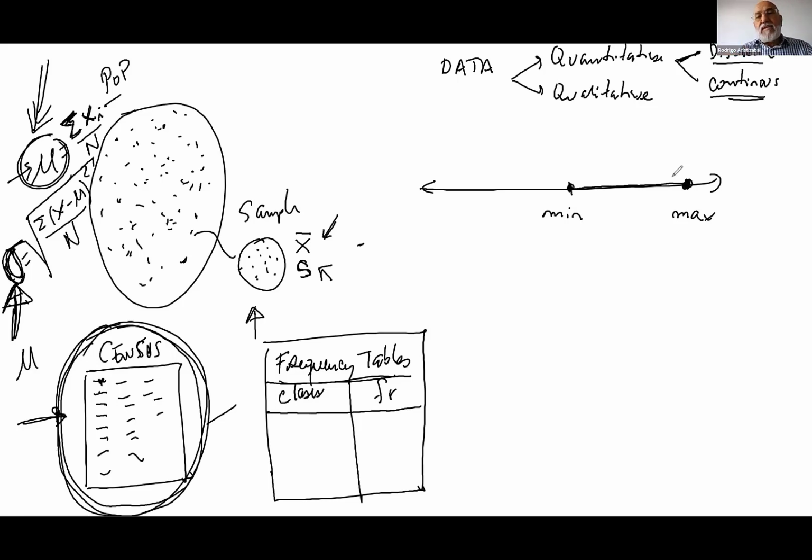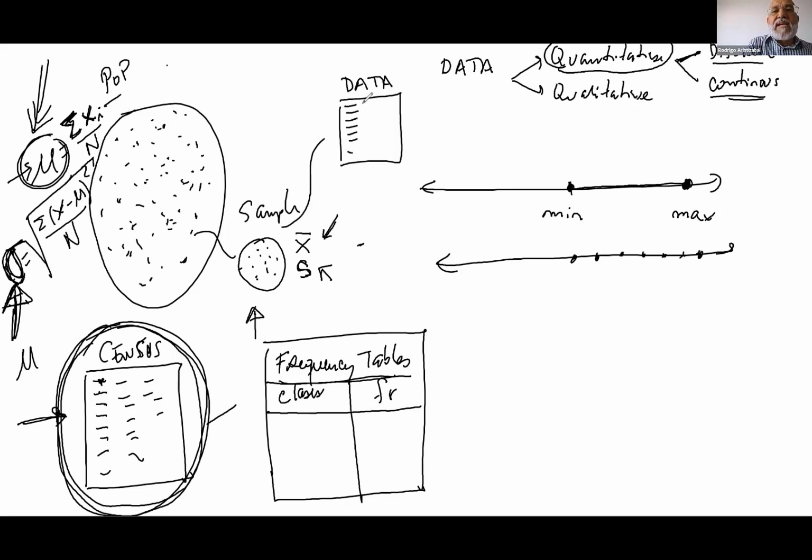It's quantitative continuous. But if my minimum value is this and my maximum value is this, and my data can take some values, not all of them, a finite number of values or countable values, then my data is discrete. In this course, we are going to deal with quantitative data. We are going to mention some qualitative data in chapter 1 and chapter 2, such as political affiliation, preference, yes or no, or undecided. We have labels or names for qualitative. But for quantitative, we have numbers.